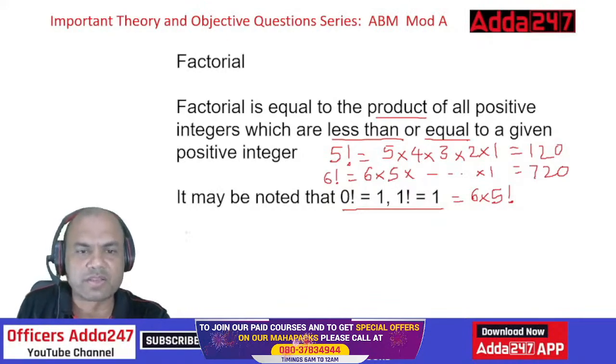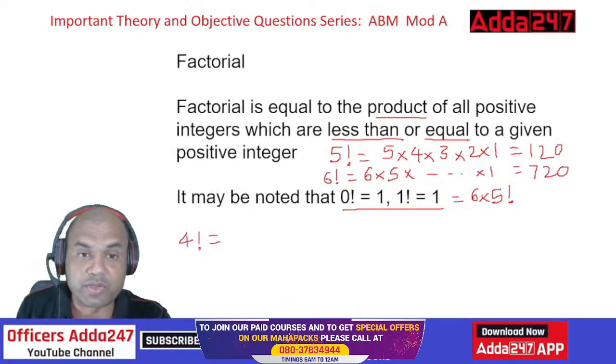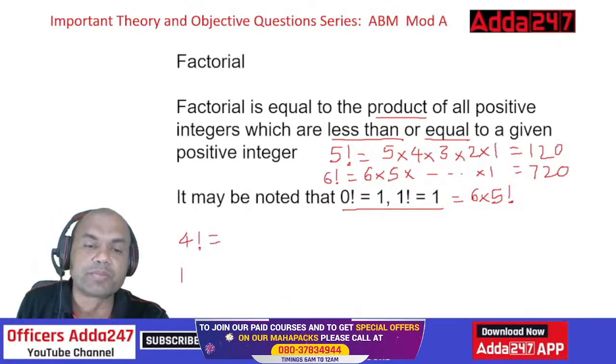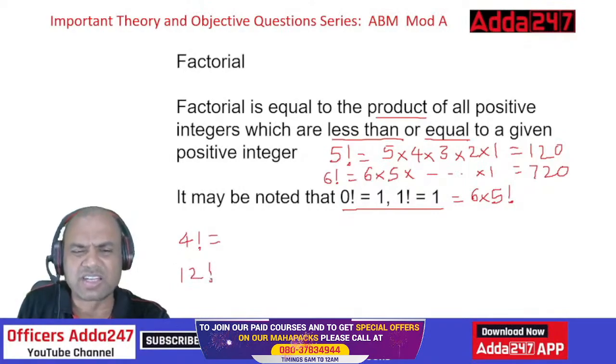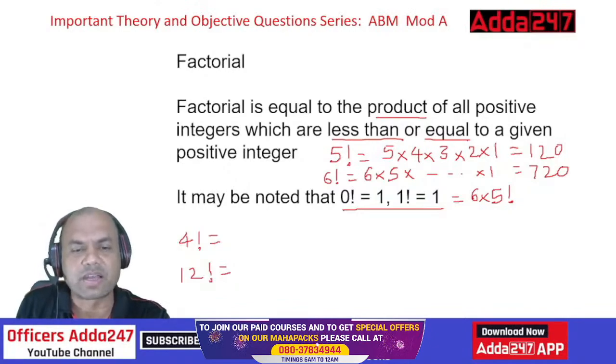4 factorial. Okay. Why is a calculator required over here? Just give me the answer immediately. 4 factorial. I could have given you a difficult number. Okay, try at your home: 12 factorial. Such big numbers don't come in the exam, but try it at your home. Give me the answer in the comment section.